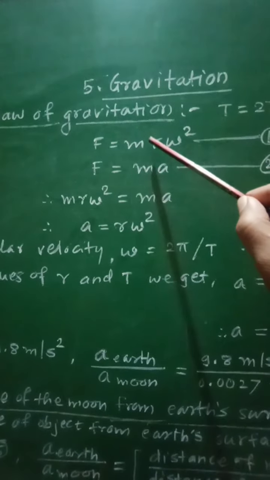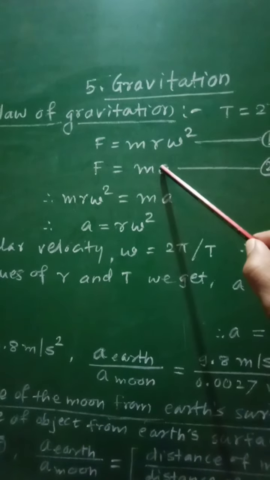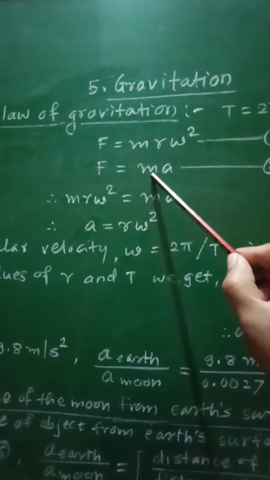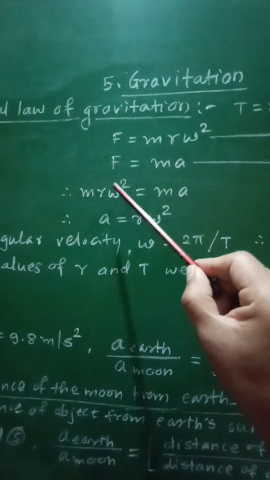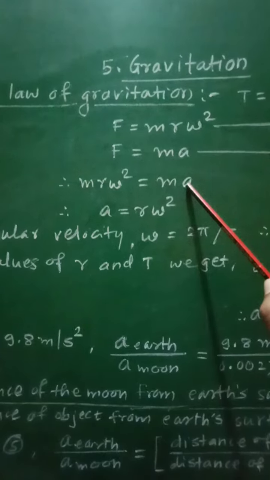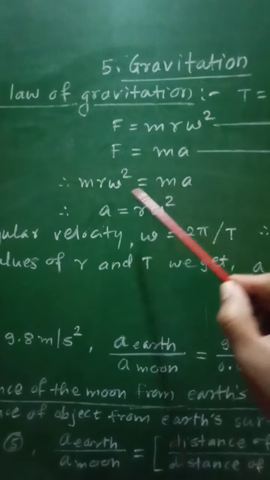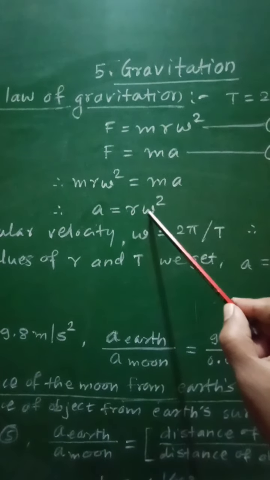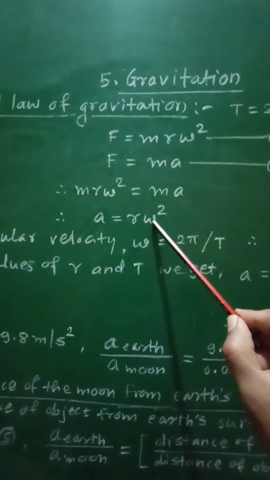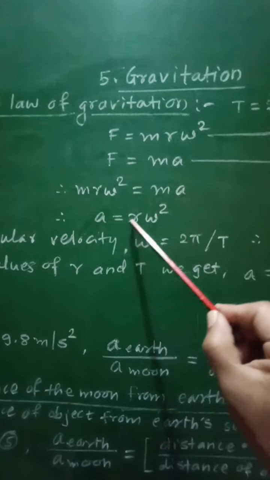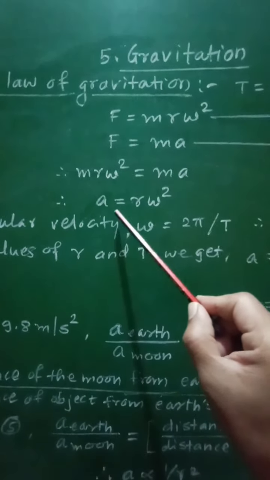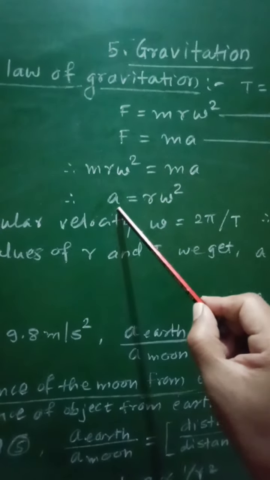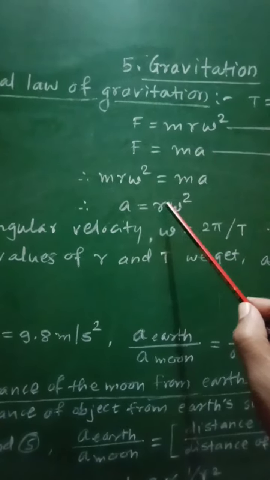Therefore, comparing equation 1 and 2, we can write m r omega square equal to ma. The mass m will get cancelled, and therefore the acceleration a will be equal to r omega square. This acceleration is the centripetal acceleration or radial acceleration.